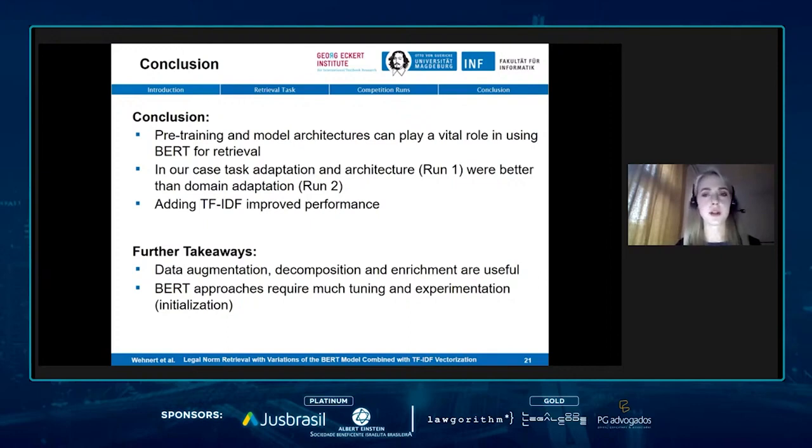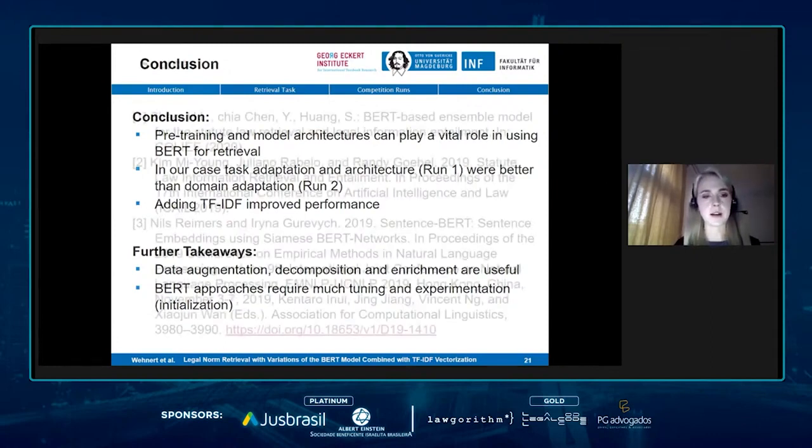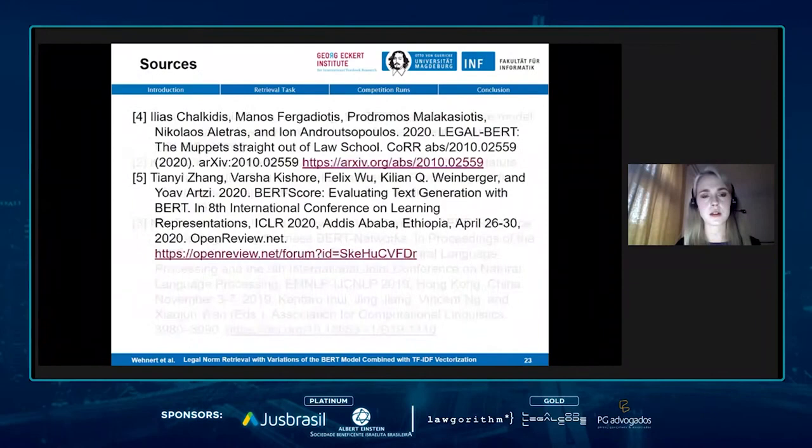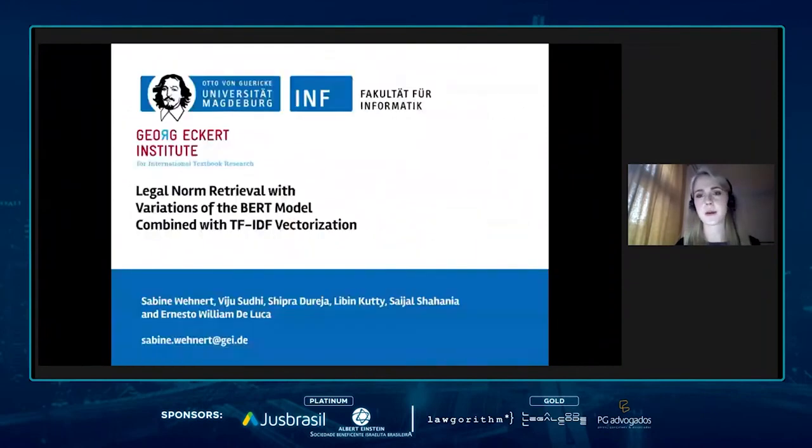So if you try to recreate this from scratch, you might not get the same results that we have, because there are random parts of the BERT model, and learning can be very different if you start the process a second time. With this, I conclude my talk. These are some selected sources, and now I am ready to answer some questions.